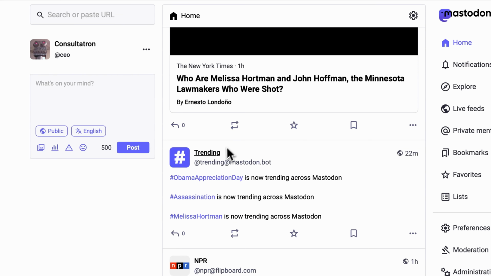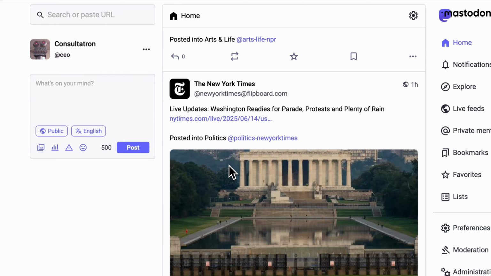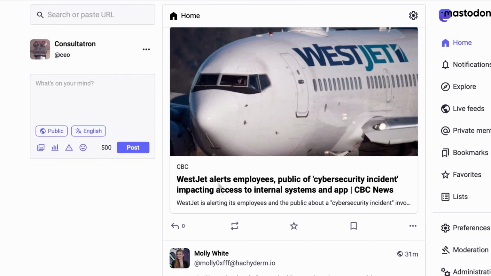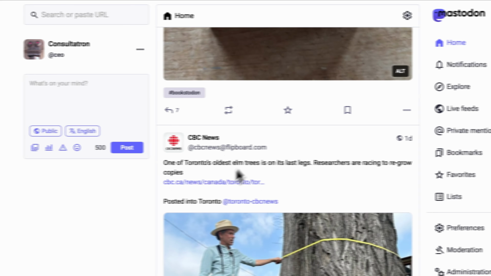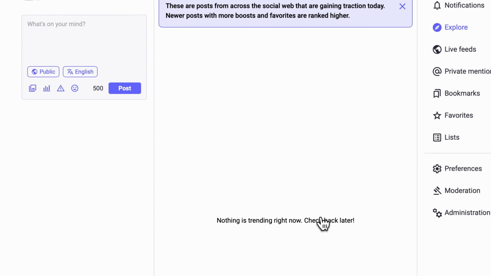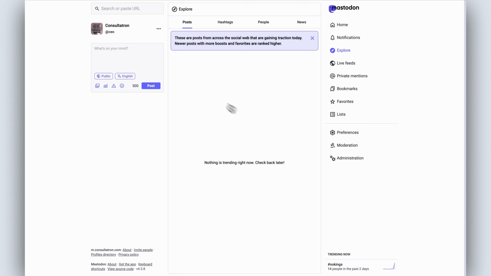We're only seeing the accounts that Consultatron is directly following here. I'm not seeing any AI tags. I'm not seeing any consulting tags. And when you go click on the Explore feed, we see this "nothing is trending right now, check back later" warning. So in a situation like this, you might be kind of reticent to share your server and also a little bit disappointed that you're not getting to see the thing that you've asked your server to show you. So what's going on here?